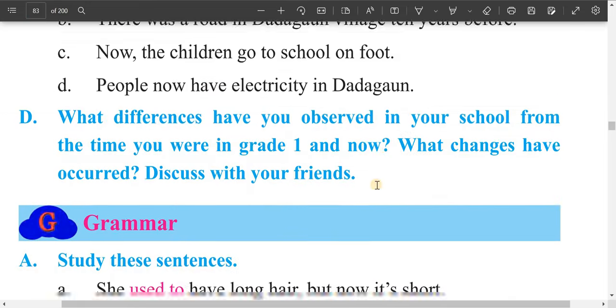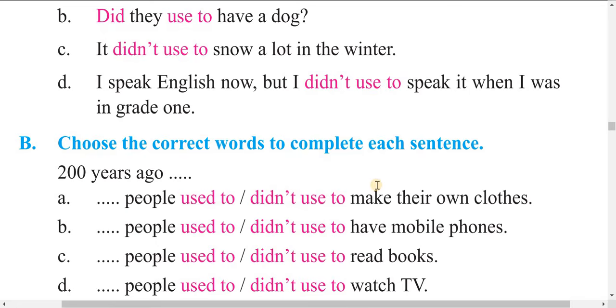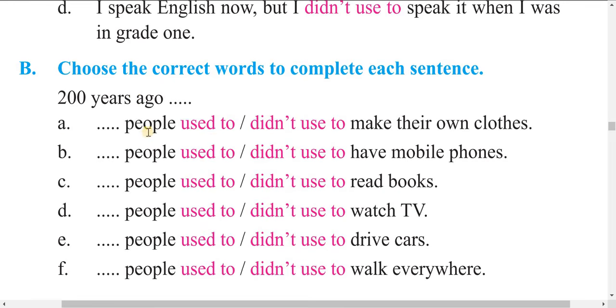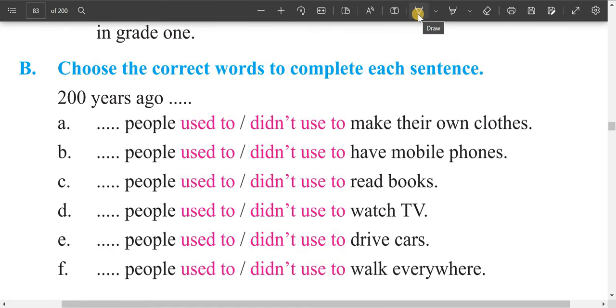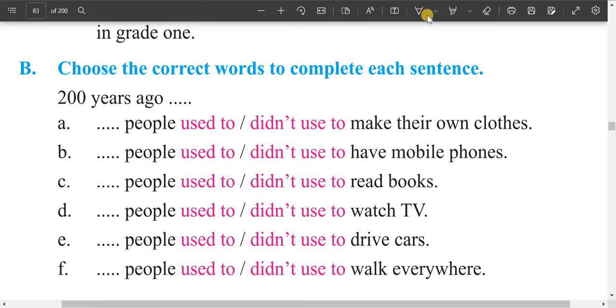You have already done it. If you have any problems with listening, you can just write to me. Now choose the correct words to complete the sentences. 200 years ago, people used to make their own clothes. Write here in this way. First one, used to.